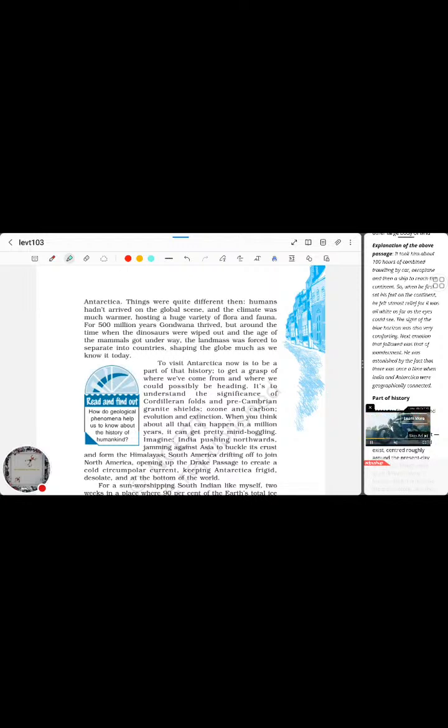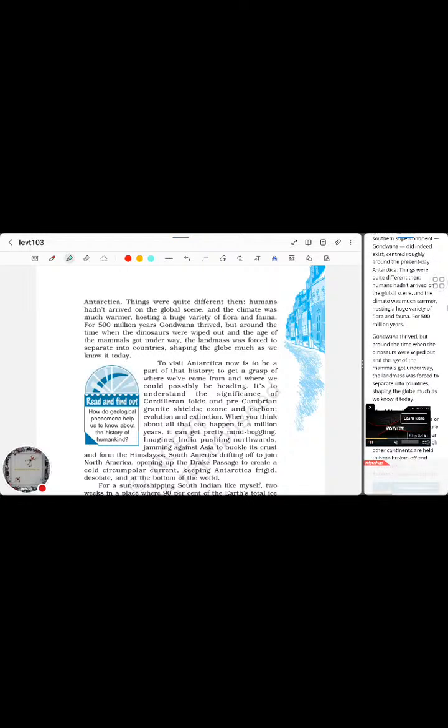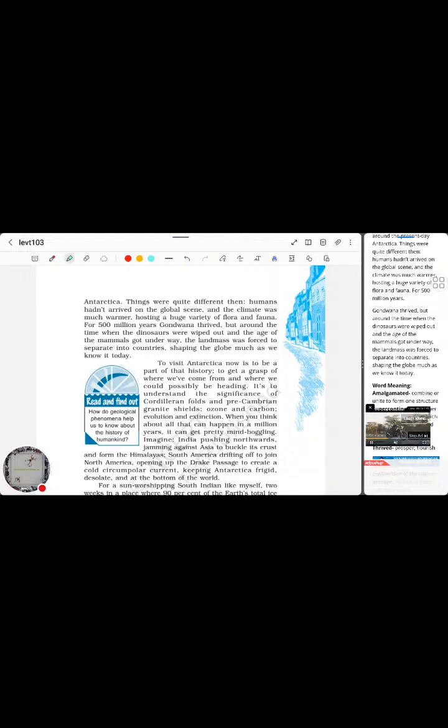For 500 million years, Gondwana thrived. But around the time when the dinosaurs were wiped out and the age of the mammals got underway, the landmass was forced to separate into countries, shaping the globe as much as we know today. So for 500 million years it stayed as the same supercontinent. But after that, it was the time when the dinosaurs went extinct, a lot of meteorite attacks happened on Earth, and the mammals emerged from being very small creatures.